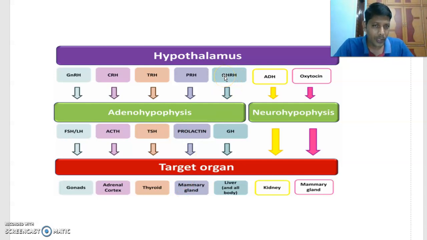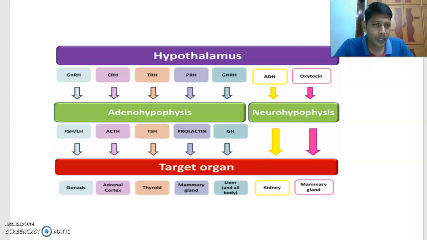GHRH is growth hormone releasing hormone, and the inhibiting hormone is also there. Growth hormone releasing hormone acts on the adenohypophysis, then it produces growth hormone, otherwise called somatotropin, and its targets are liver, bone, cartilage and adipose tissue. Look at this one. ADH and oxytocin come from the hypothalamus and are stored in the neurohypophysis. ADH's target is the kidney, and oxytocin's target is the mammary glands as well as the uterus.